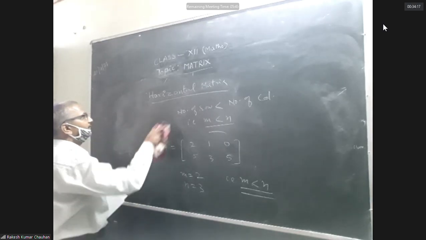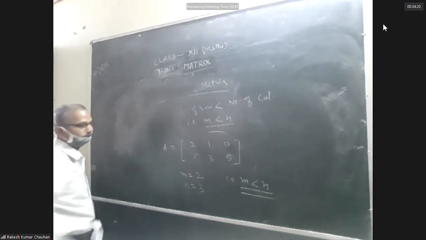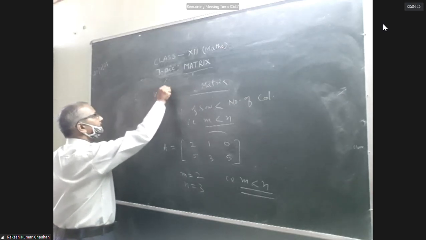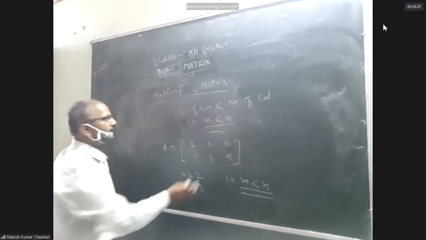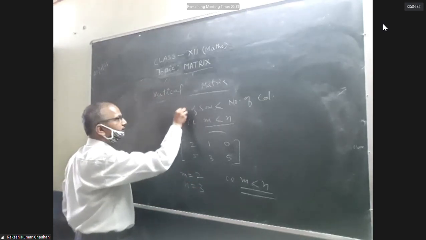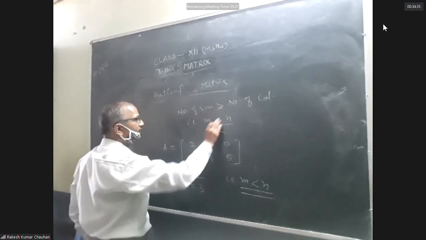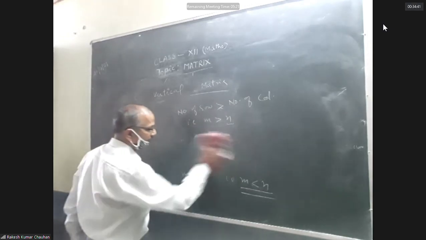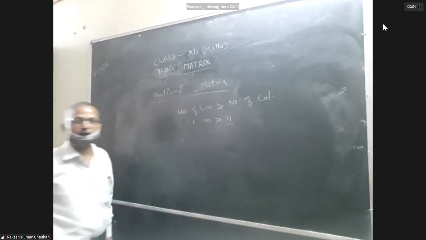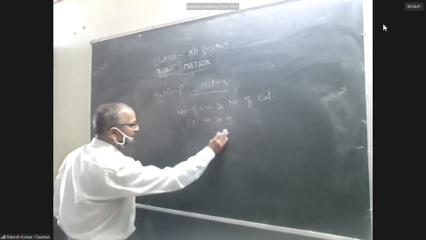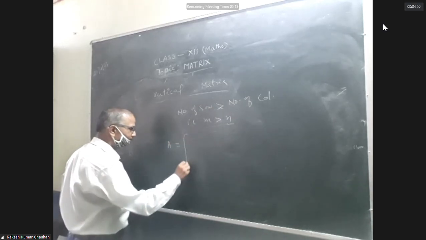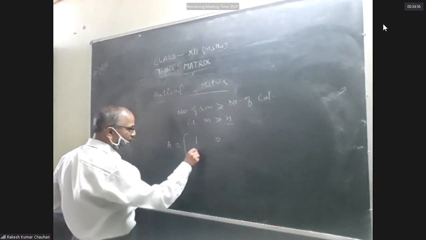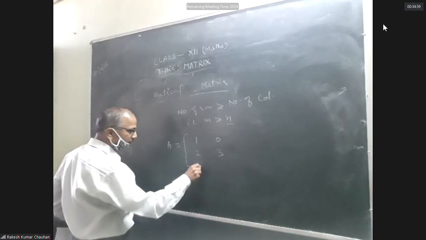For the vertical matrix, it is the reverse: number of rows greater than number of columns. Then the matrix will be vertical. A matrix in which the number of rows is more than the number of columns. 1, 0, 2, 3, 4, 7.